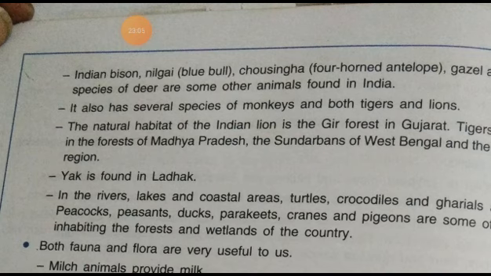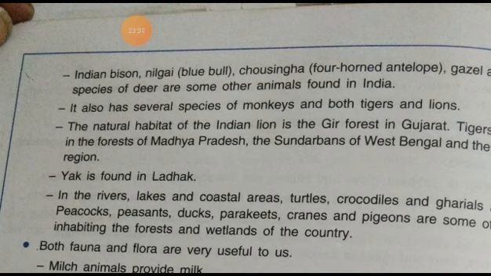A plant community which has grown naturally without human help and has been left undisturbed by humans for a long time is known as virgin vegetation. Biospheres we have seen. Then what is biosphere reserve? That we have already seen, flora and fauna.